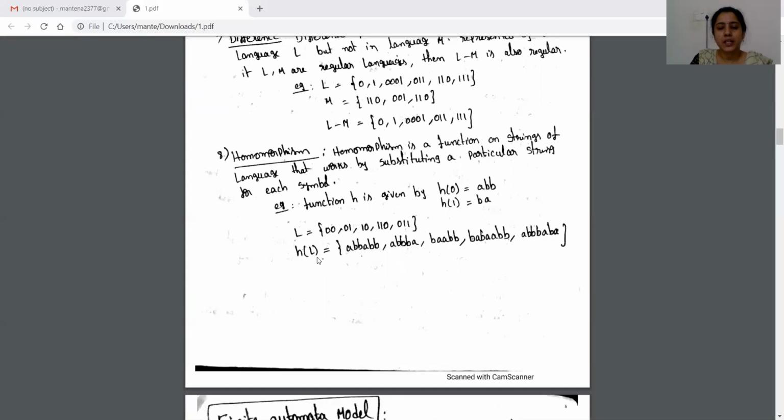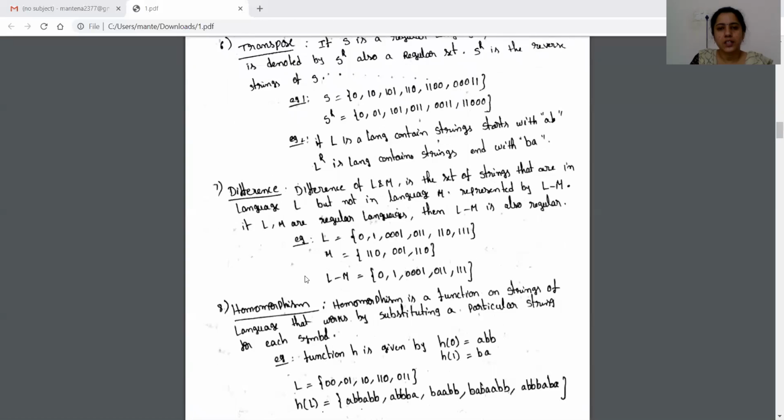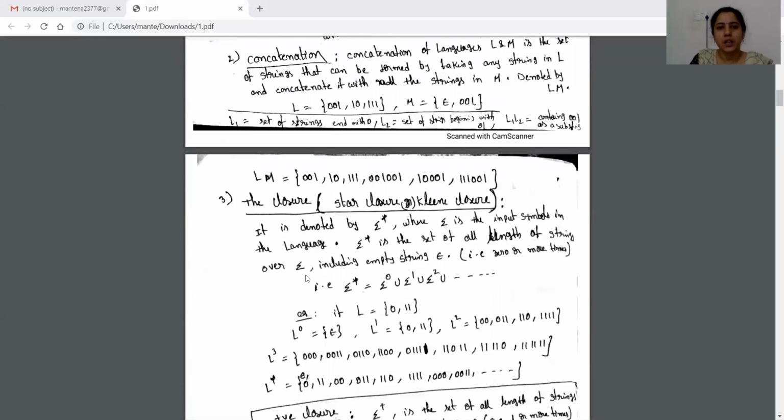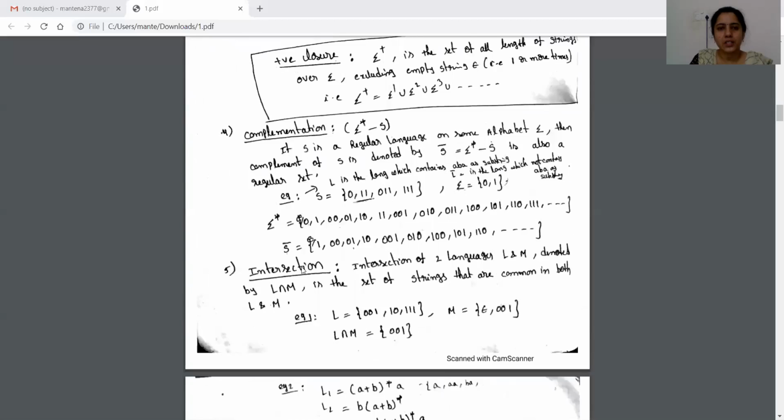Homomorphism of language L is obtained by just applying these two homomorphic functions. Wherever you have 0 in the given language, place ABB. Wherever we have 1 in the given language, place BA. So the resultant strings form the homomorphism of the given language. These are the different operations which we can perform on regular languages.